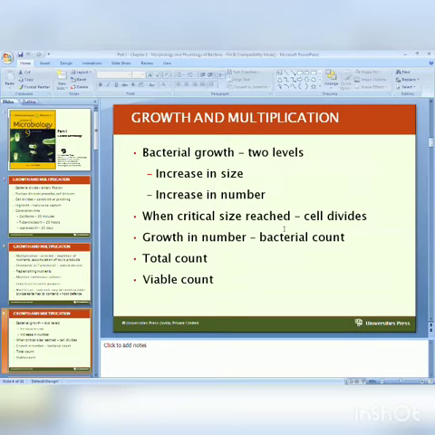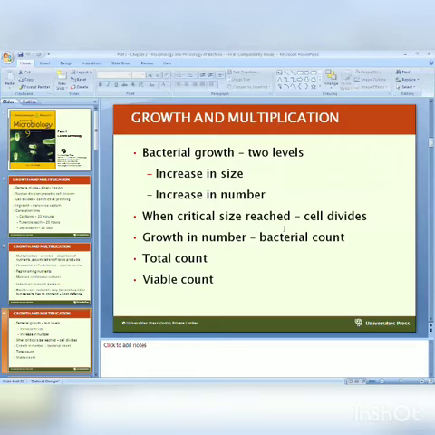Then, bacterial growth is measured at two levels. The first is increase in size. Whenever the bacterial cell reaches its maximum size, it starts cell division with the help of binary fission. The most important is the next one, the increase in number. In microbiology, and bacteriology particularly, the growth of bacteria is considered as an increase in number. When the critical size is reached, cell division occurs.